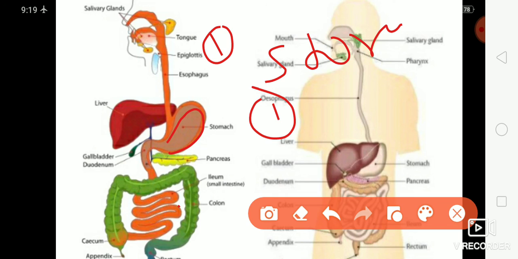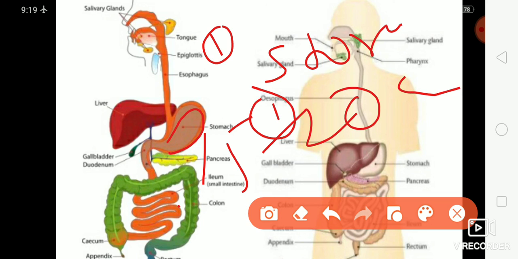The colon is followed by the rectum, a vertical column about 15 to 20 centimeters long. It also secretes mucus for lubrication, and the fecal matter is egested out through the anal opening by the activity of the anal sphincter.